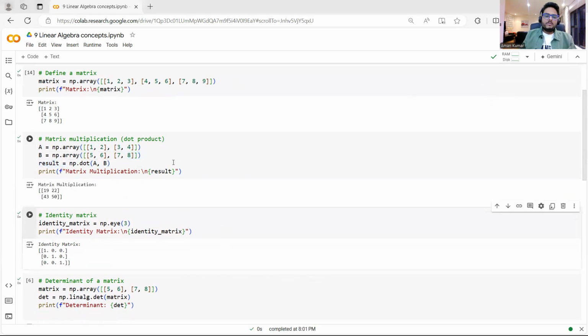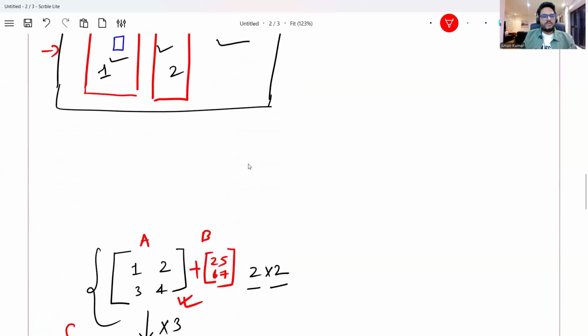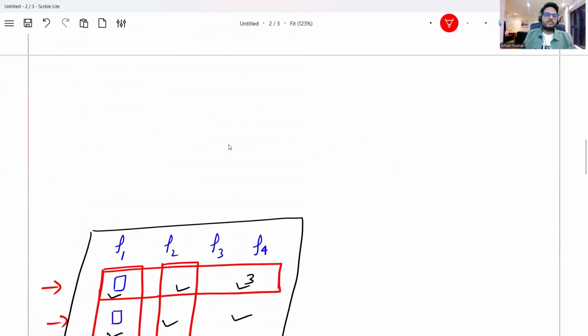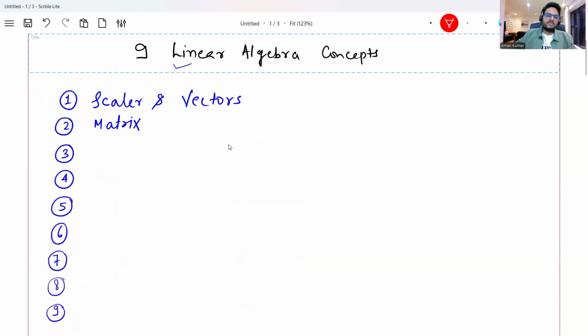Please remember, this concept is extremely important whenever you want to tune a neural network, whenever you want to run linear regression, whenever you want to decompose a matrix, multiply matrices, project your matrix in another direction, anything. So matrix multiplication you must remember very, very well, or to say, matrix operations in general. So I will say matrix operations.